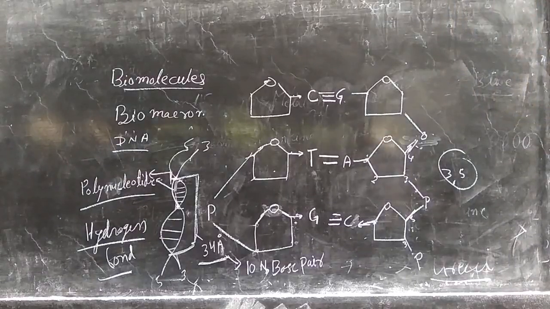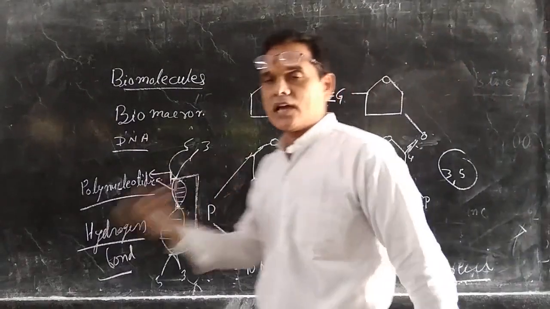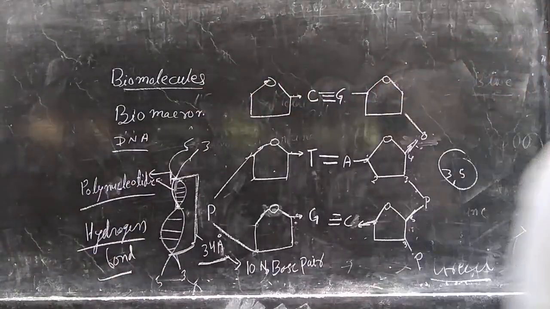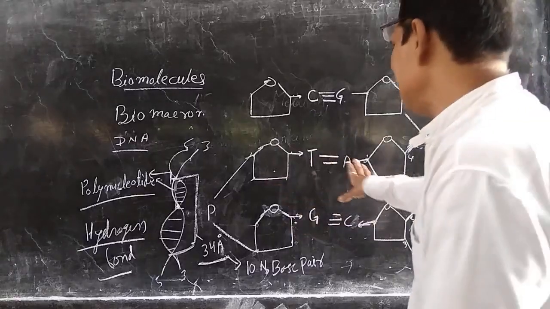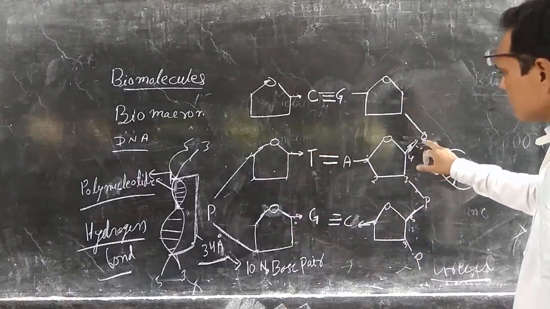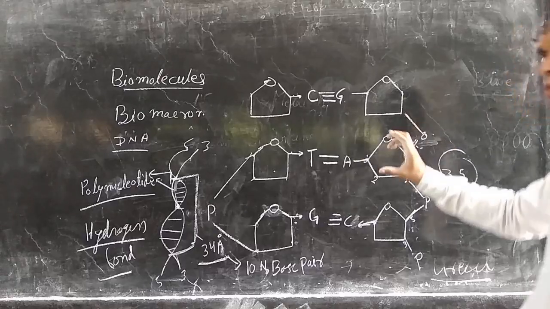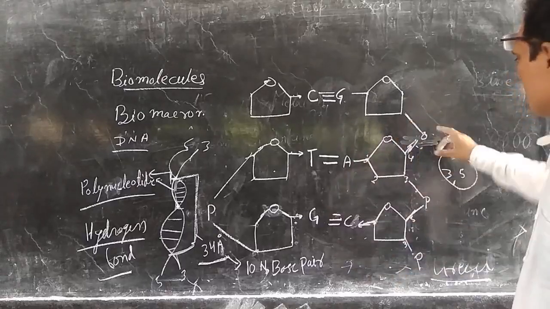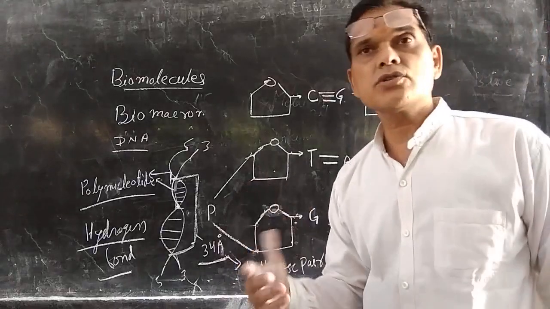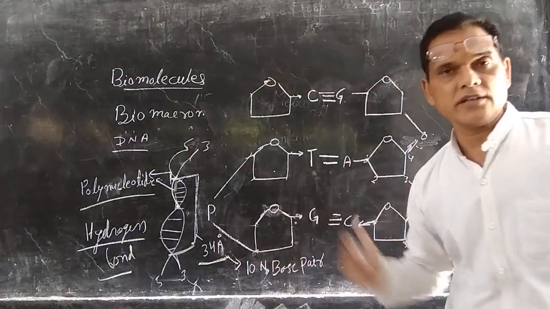So normally these different types of bonds are present in the polymers, that may be glycosidic bonds, hydrogen bonds, peptide bonds and any other types of bonds. So these three types of bonds are present in the DNA. This one is of hydrogen bonds, this one is of glycosidic bonds, and the glycosidic bond is present between two pentose sugars, and peptide bonds are present between amino acids in proteins.